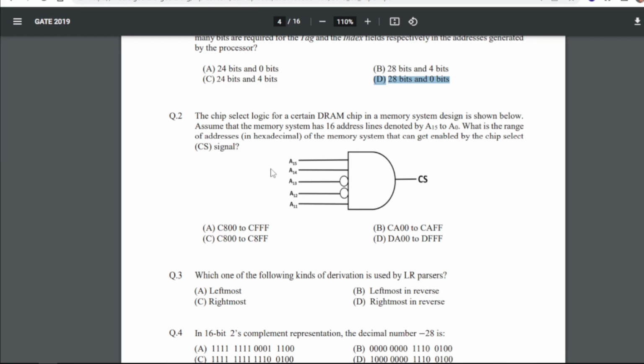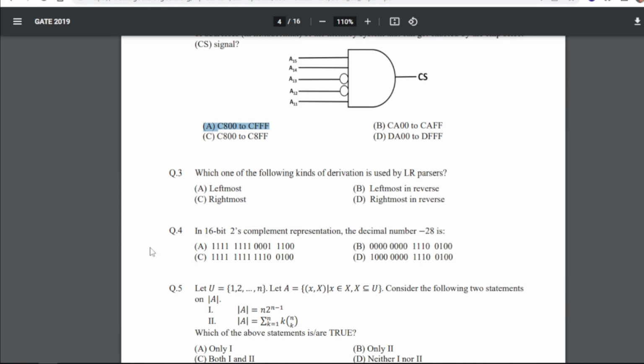Assume that the memory system has 16 address lines denoted by A15 to A0. What is the range of addresses in hexadecimal of the memory system that can get enabled by the chip select CS signal? So for question 2, our answer will be A, that is C800 to CFFF, right? You can get it from this diagram.